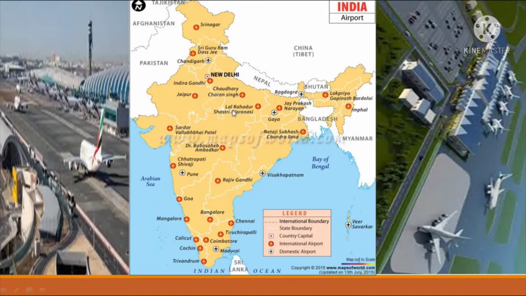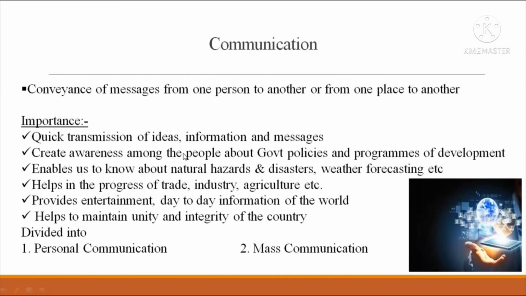Lal Bahadur Shastri, Indira Gandhi, Sardar Vallabhbhai Patel, Babasaheb Ambedkar, and here Bangalore Kempegowda, Rajiv Gandhi, Netaji Subhash Chandra Bose, Jayaprakash Narayan, Lokapriya Gopinath Bordoloi. So all these are international airports. So this is about air transport. With this, transport is completed, and with transport always comes communication.